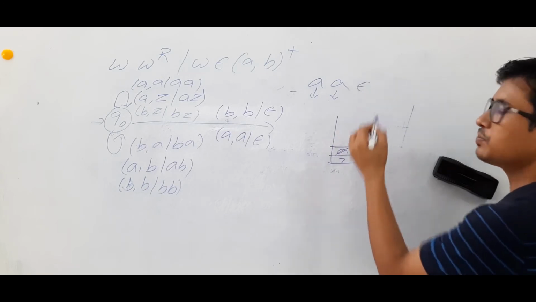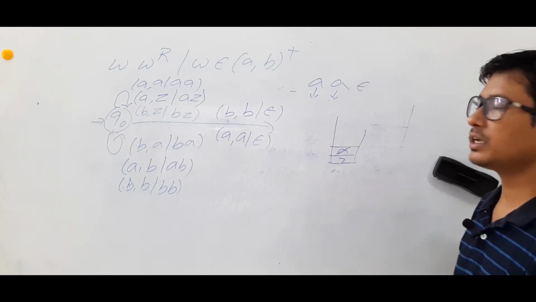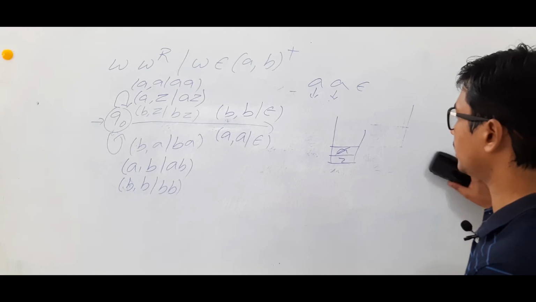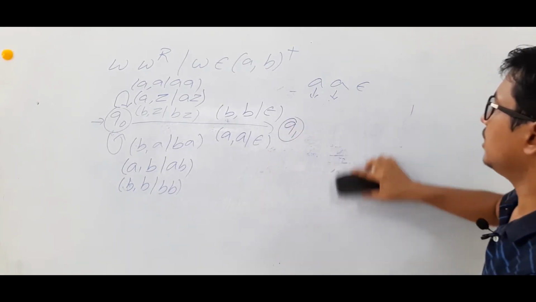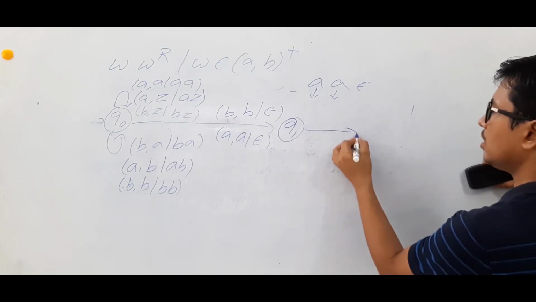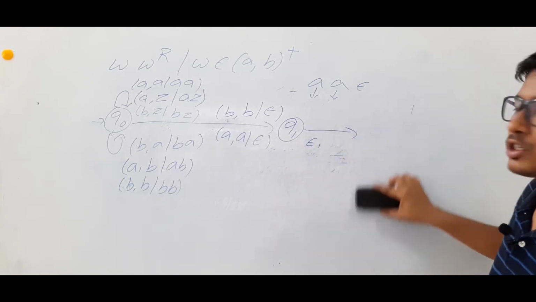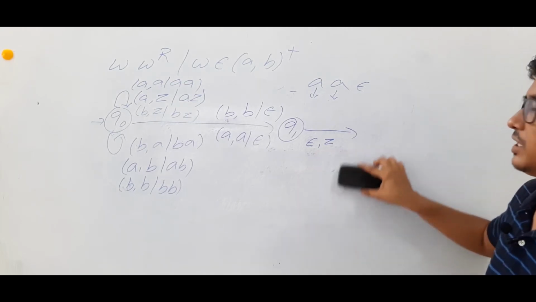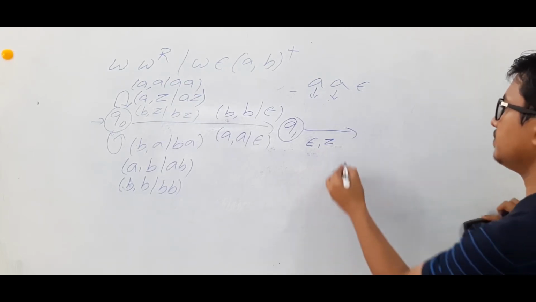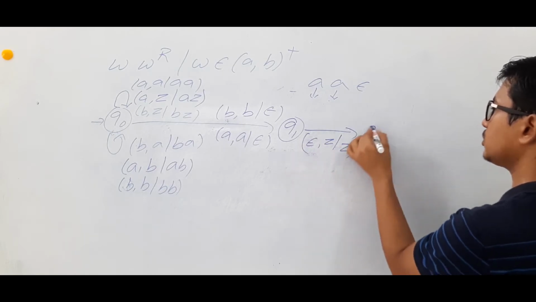Now if I see an epsilon, what is the meaning? The string is completed. Then what should I do? I have reached a state called Q1. From Q1 on epsilon, what should I do? I have to keep the stack as Z only, and I have to reach the state called Q2.